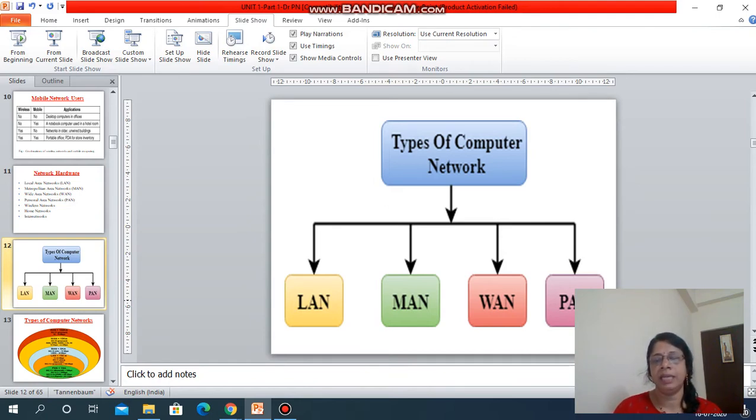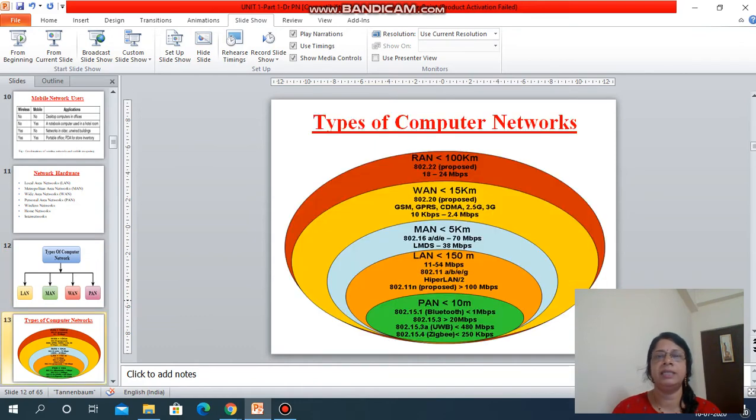This diagram I have taken from the internet. This is another look. You see that another category of network is added here, on top of this diagram. That is RAN, radio access network. It is not there in the Tannenbaum book. To give some exposure, I have taken this diagram from the Dharma Prakash Agrawal book. This is the proposed one.